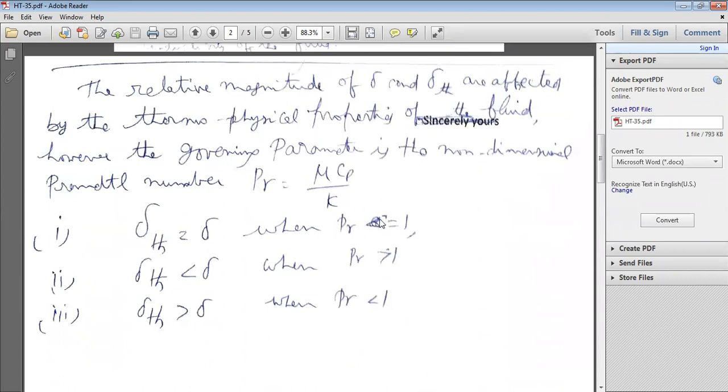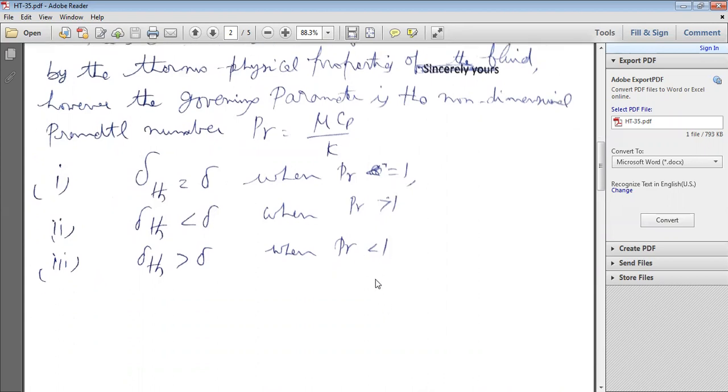If the Prandtl number is equal to 1, delta TH is equal to delta. If the Prandtl number is greater than 1, delta TH is less than delta. When the Prandtl number is less than 1, delta TH is greater than delta.